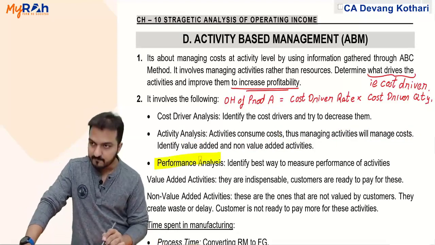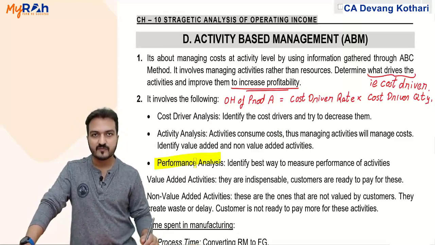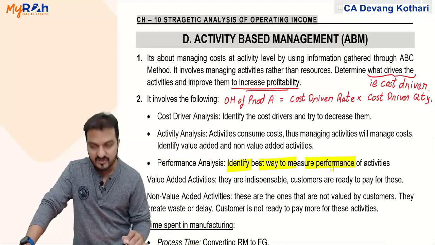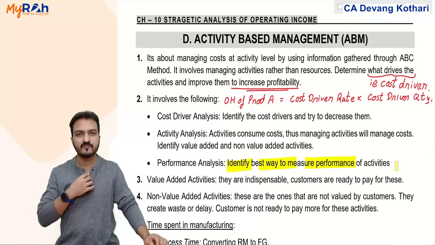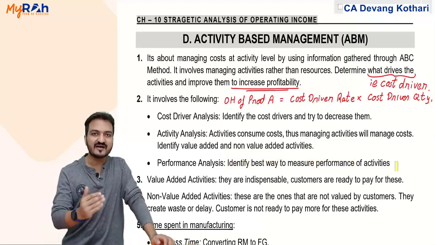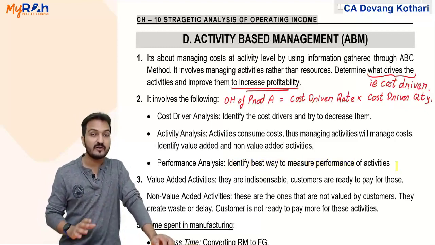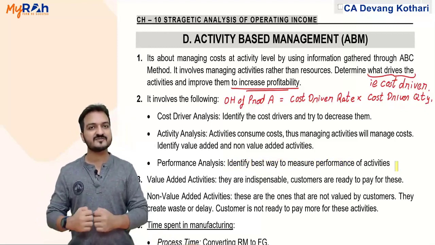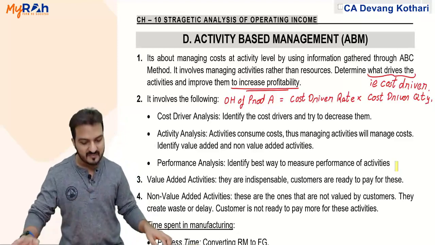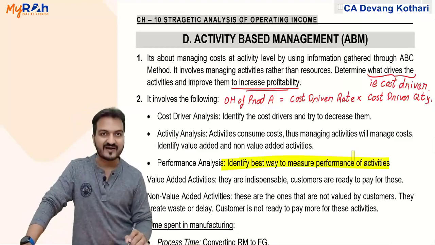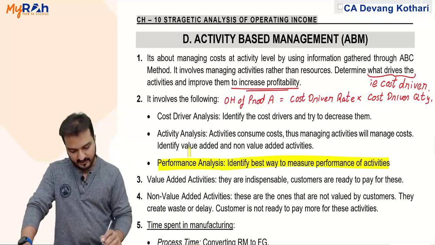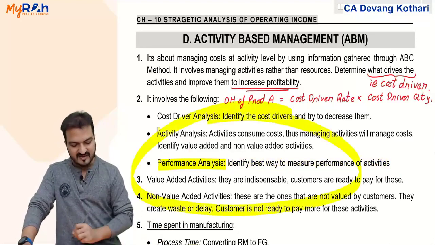And the third one, performance analysis, is about identifying the best way to measure the performance of activity. How do I measure which activity is performing good, which activity is not performing good? To identify the measures of performance of activity, you find the best way to measure the performance of activities, that is called performance analysis. Okay, this is mainly about activity based management.